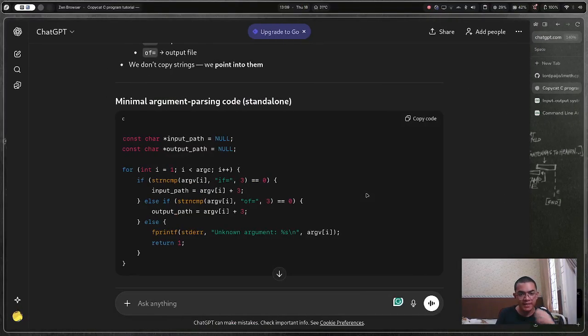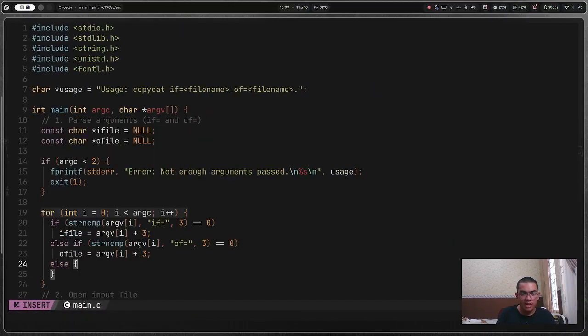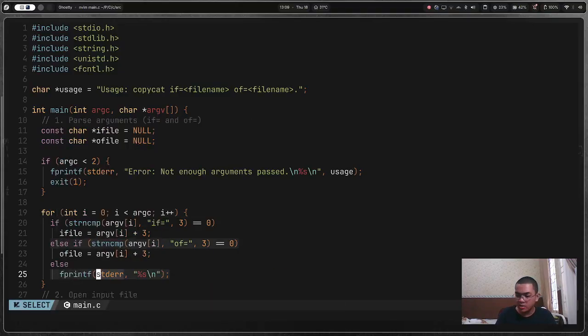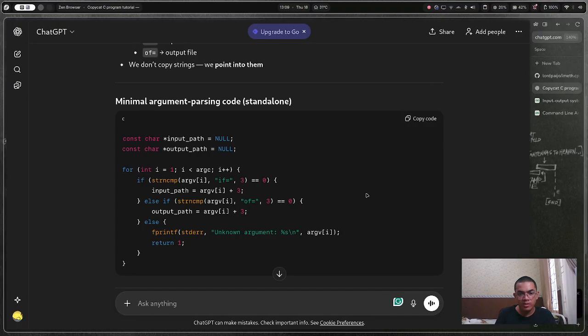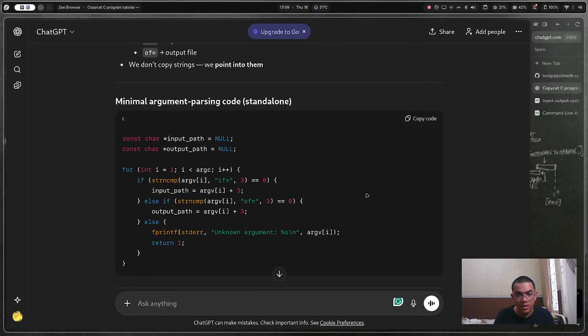Okay, and then the last block is else. Else, I don't need the block here, I just need it to die. fprintf to stderr, and what message to say? Unknown argument. Unknown argument. Yes.